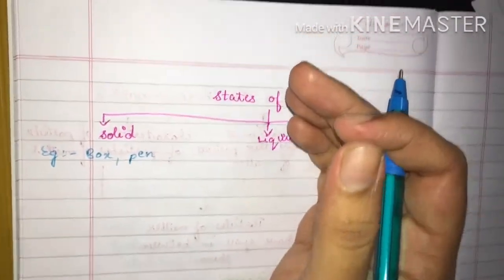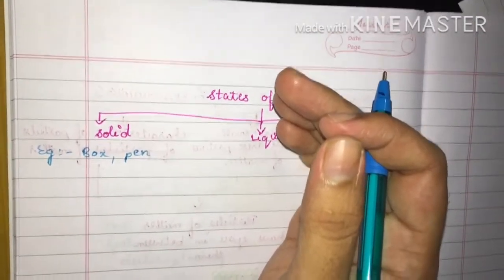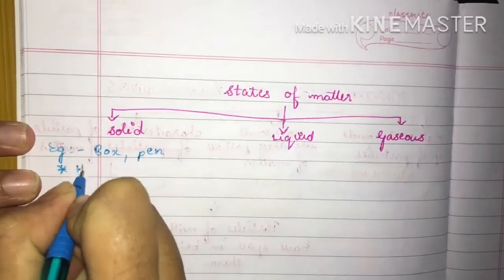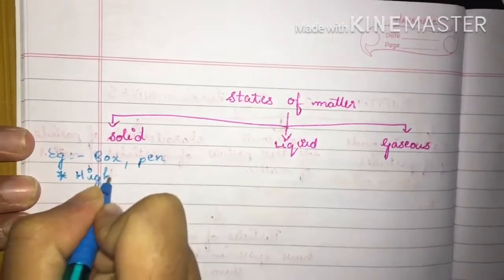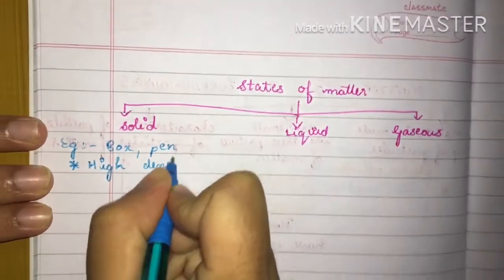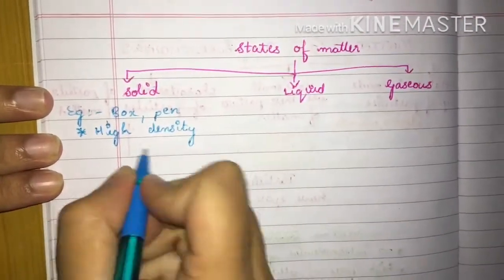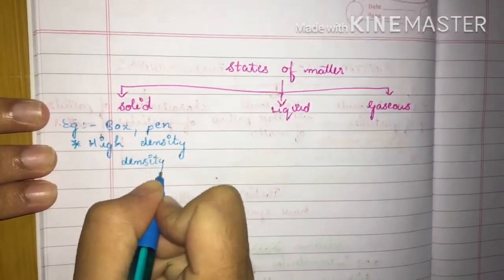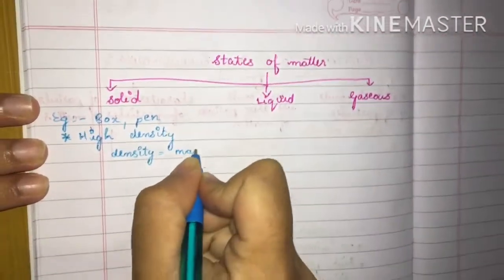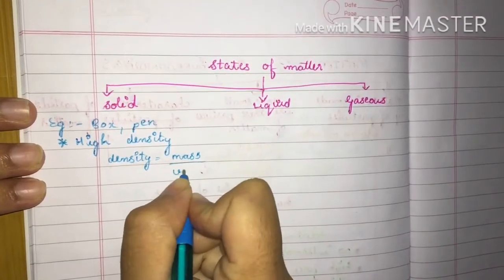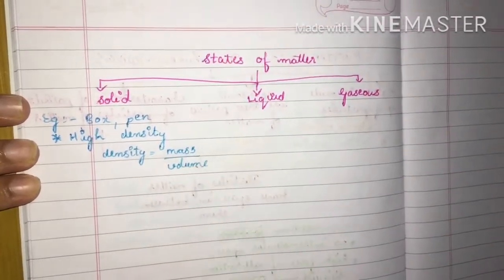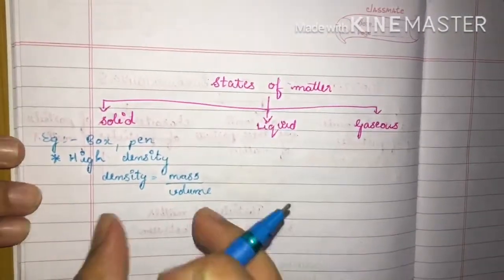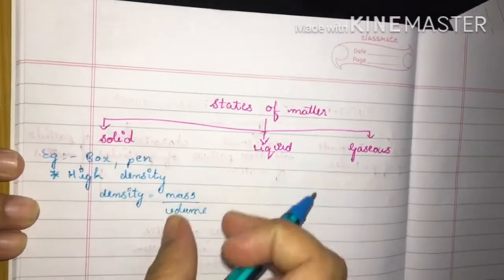A solid will have definite density, that is, they will have high density. You all know that density is equal to mass by volume. This means particles will occupy a definite mass per unit volume.